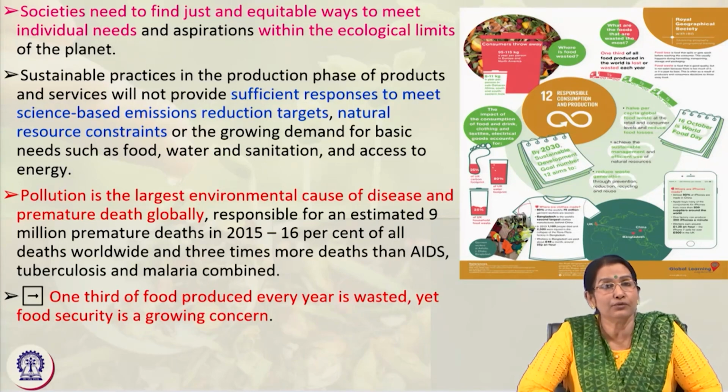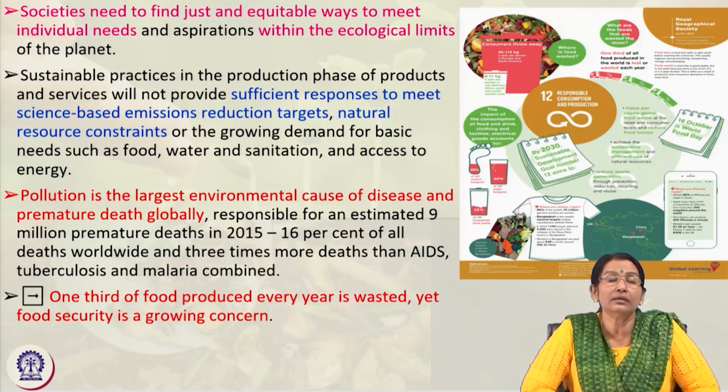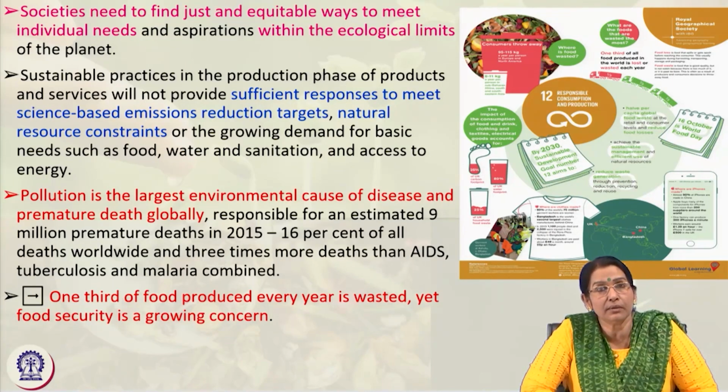If you can afford to purchase it, buy it, but then we must take care of the section of society who are deprived, who are not getting this opportunity. That is one thing, and the second thing is that energy also we should use sustainably, and the third thing is how can we minimize the waste products in our individual household, and how can we effectively manage the disposal of our household wastage in a biodegradable way. So, through different mechanisms, and again how can we not just think of our own consumption, but also take care of others.